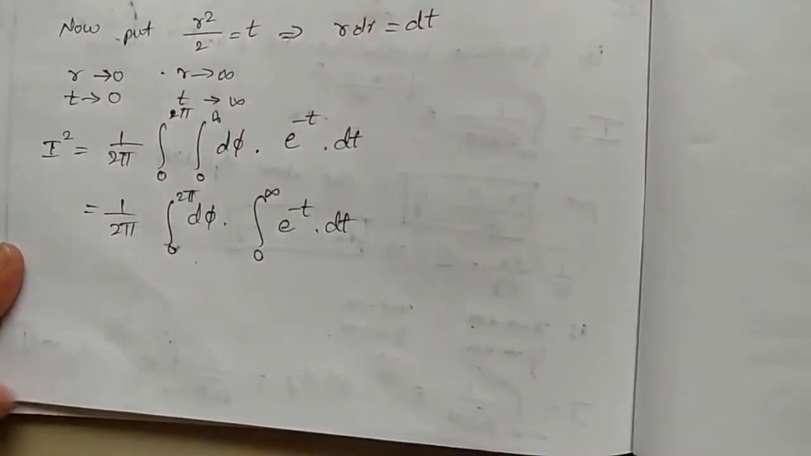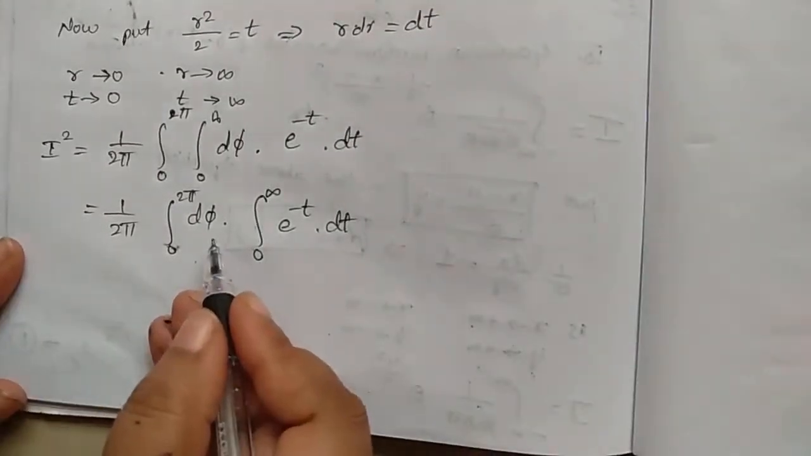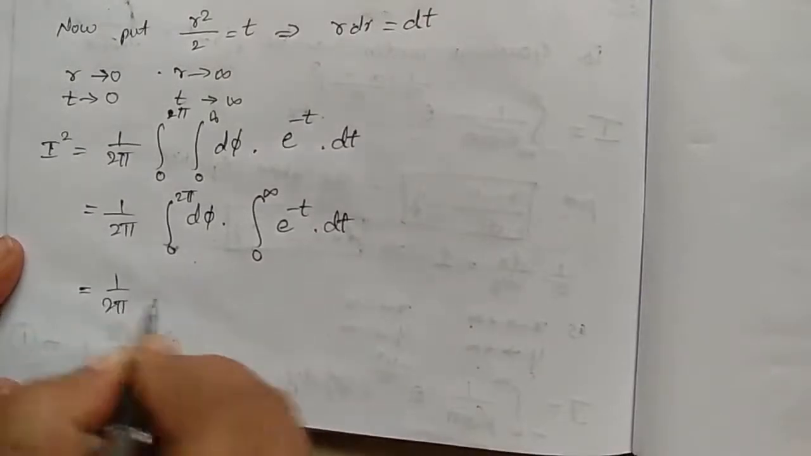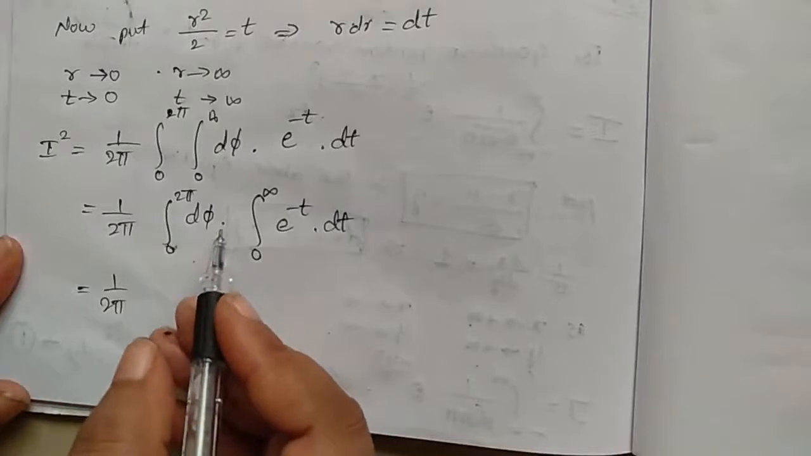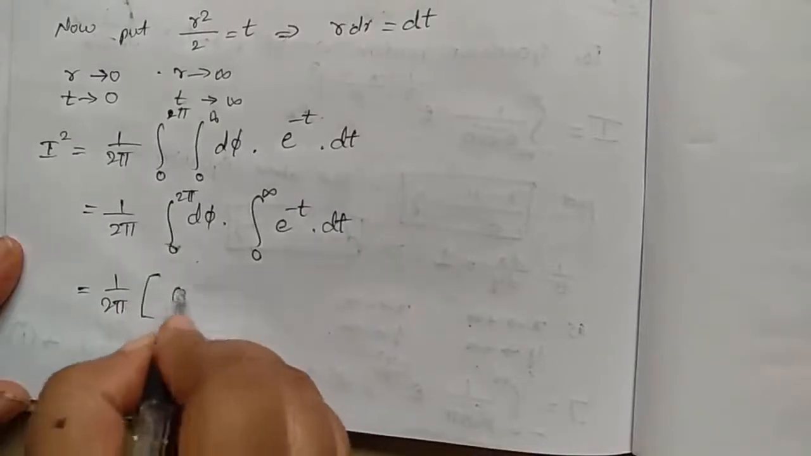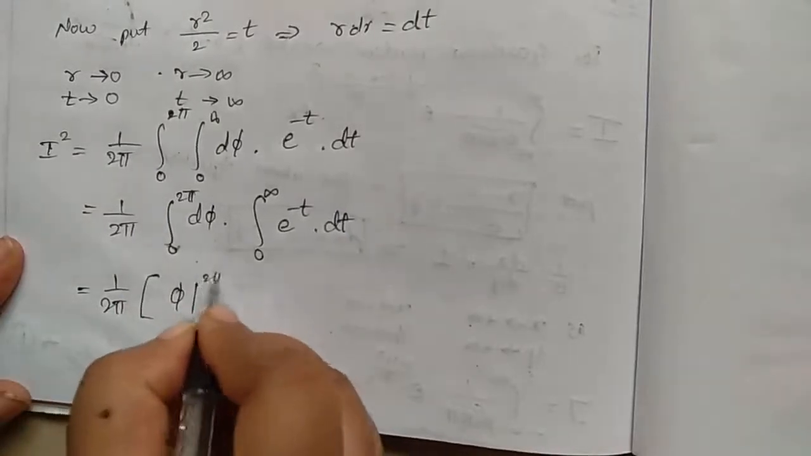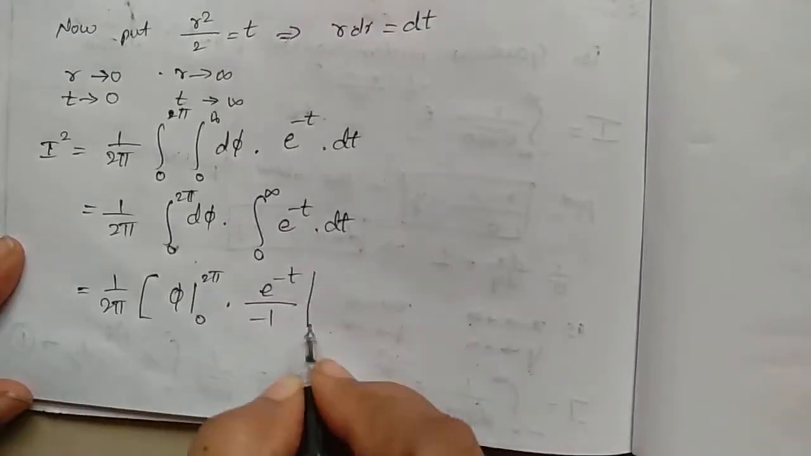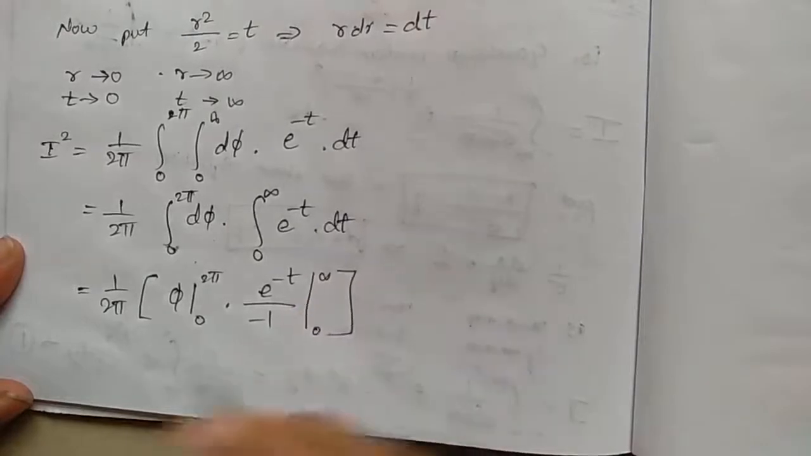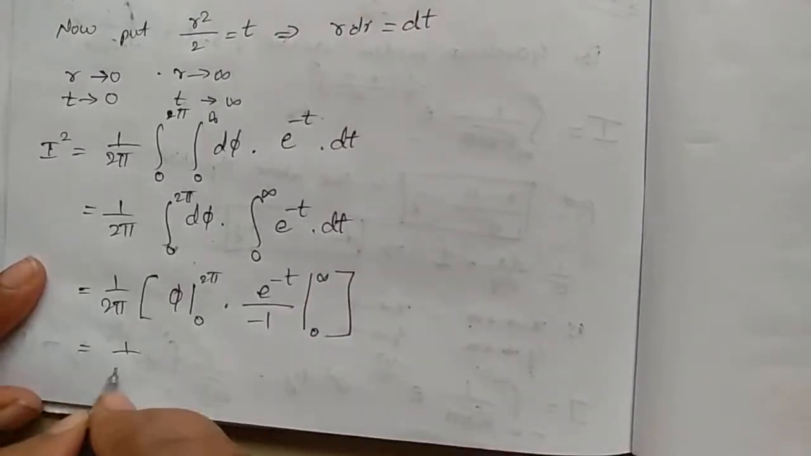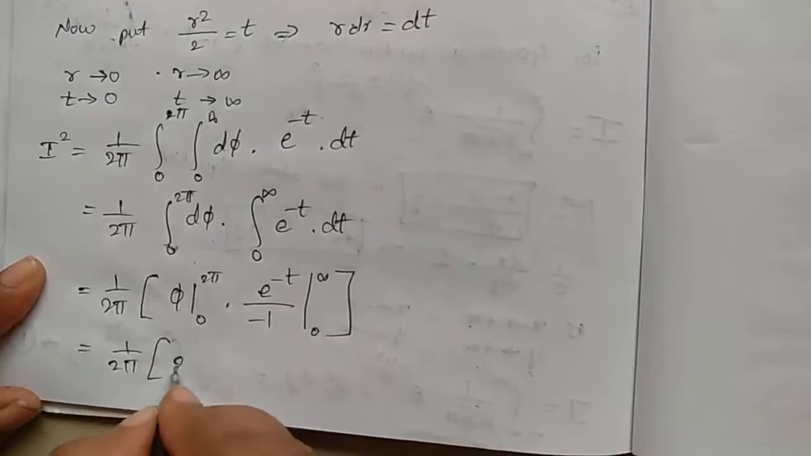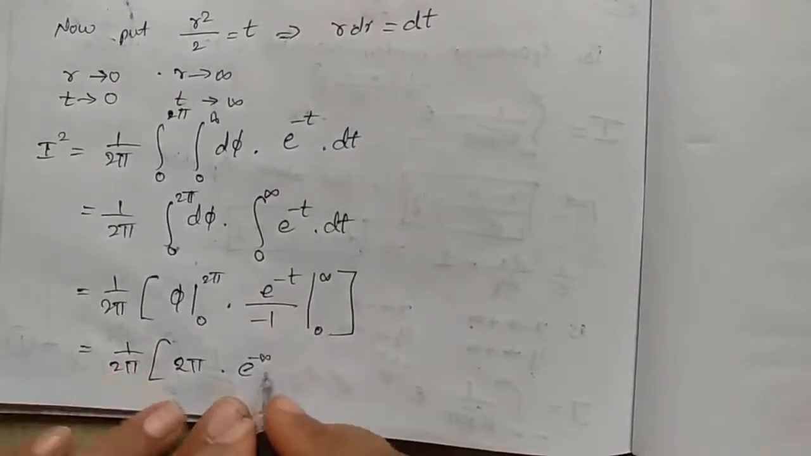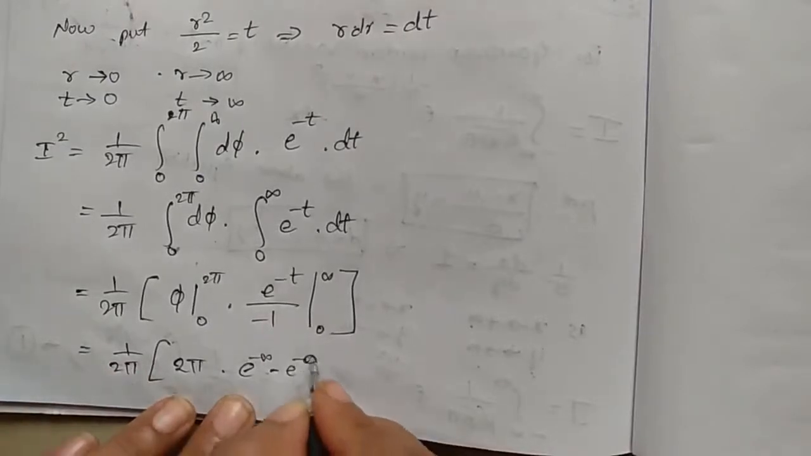So what is the integration of d phi? It will be phi itself. Integration of 1 is phi itself. So 1 divided by 2 pi, we'll get the answer for this as phi, with limits from 0 to 2 pi. And also the integration of this is e power minus infinity by minus 1. For this the integration limits is 0 to infinity. We get the answer 1 divided by 2 pi bracket, this is 2 pi into, we get e power minus infinity minus e power 0 divided by minus 1.